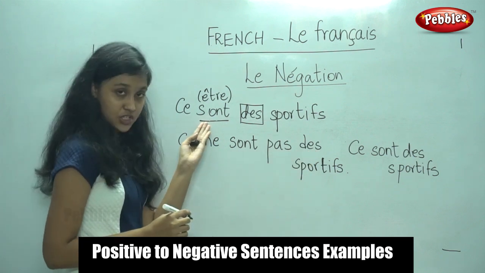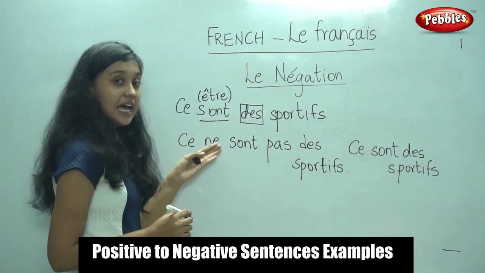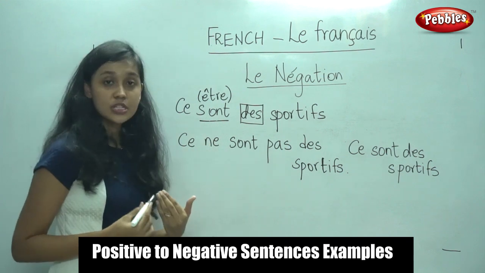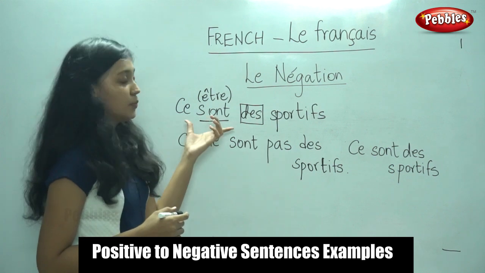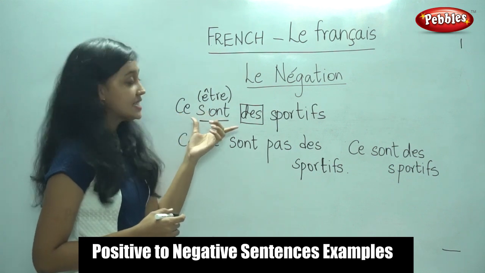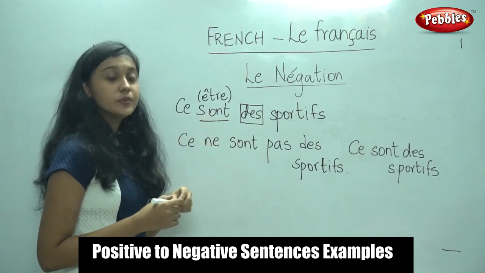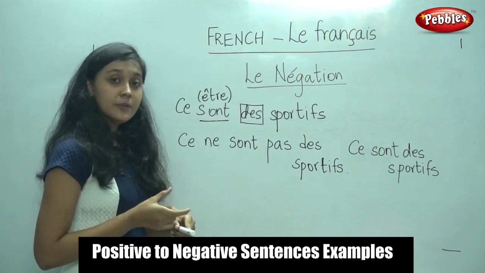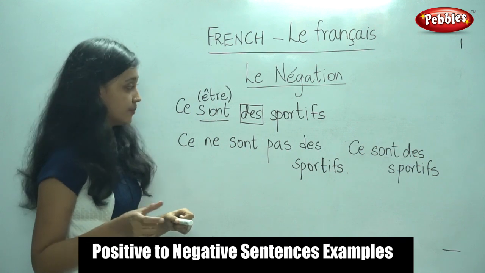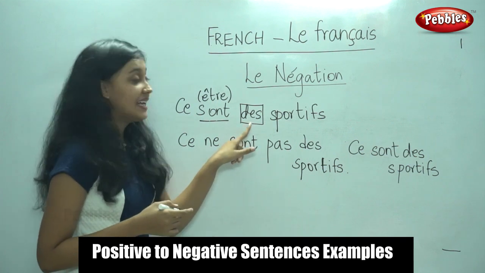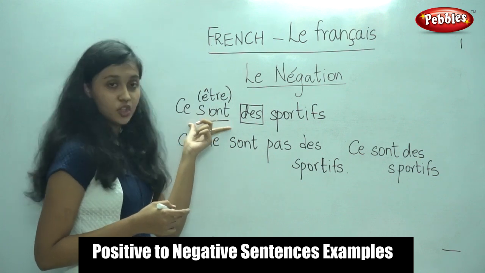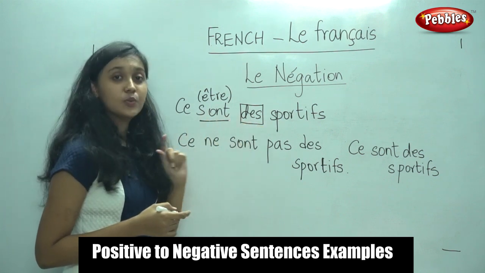So this is the positive sentence and this is the negative sentence. So what did we do? Let us go over the rules once again. When we want to convert a positive sentence into a negative sentence, we would first identify the verb. We would place ne before the verb and pas after the verb. When there is an indefinite article without the être conjugation, we would replace it with de.